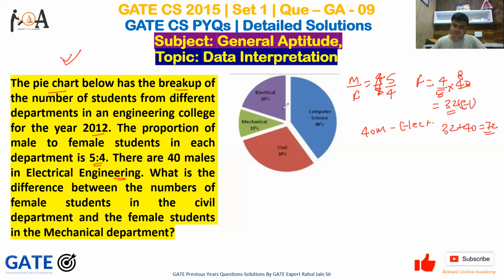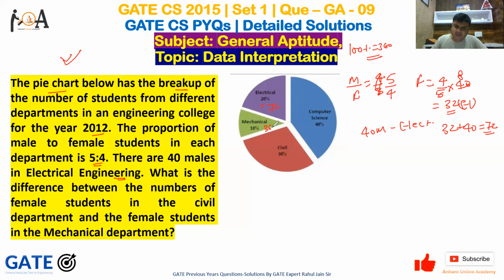So the total number of students in electrical is 72, which is nothing but 20%. So if 20% is 72, it means 10% is 36. 10% is 36, isn't it? If 10% is 36, then 100% is nothing but 360, isn't it, guys?